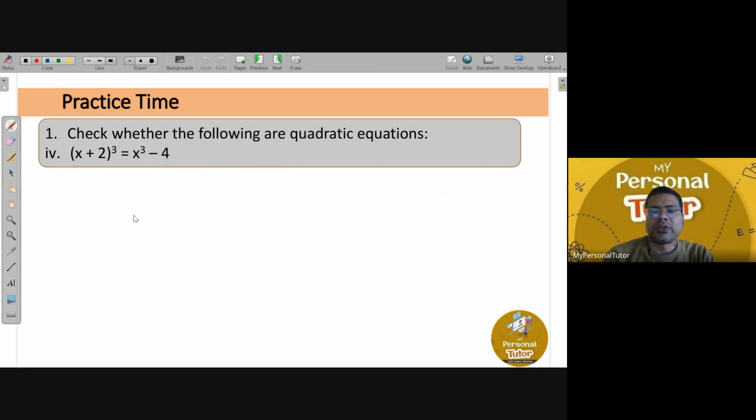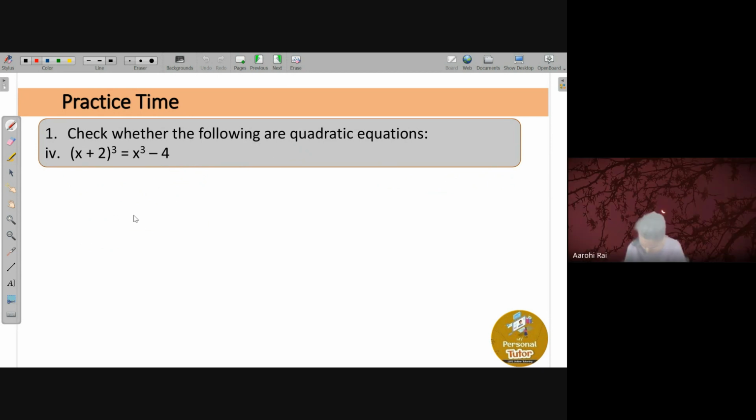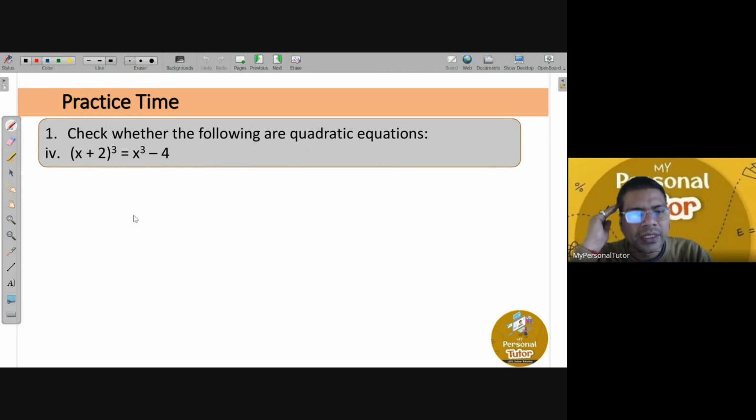Tell me, Swati, what is your answer? Is it a quadratic or not, first of all? Yes, sir. Okay, what is the equation you got?